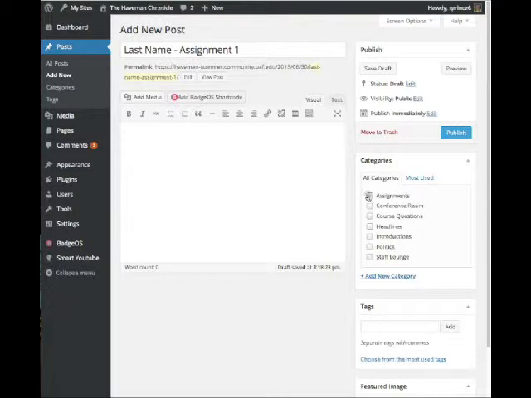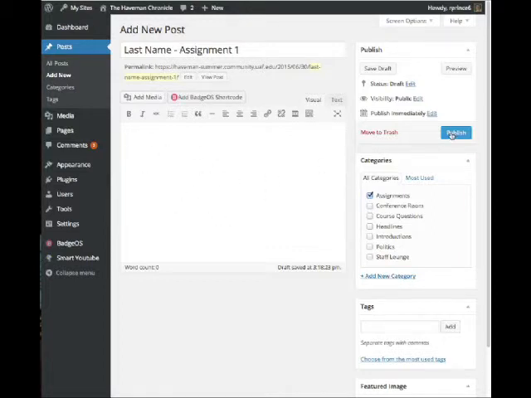What I need you to do is to select assignments, because when I'm going in and looking at the site, I can choose to just look at posts related to assignments, and then I can easily find your stuff. So if you forget to select a category or you select the wrong category in here, then it will be a little bit harder for me to find your assignment, and so it may not get graded, and you have to contact me when you haven't seen a grade and just let me know where that one ended up.